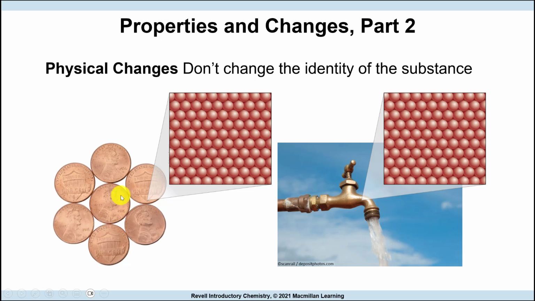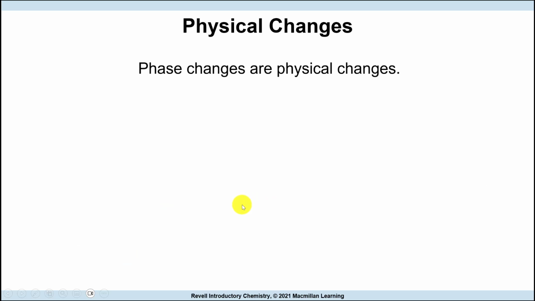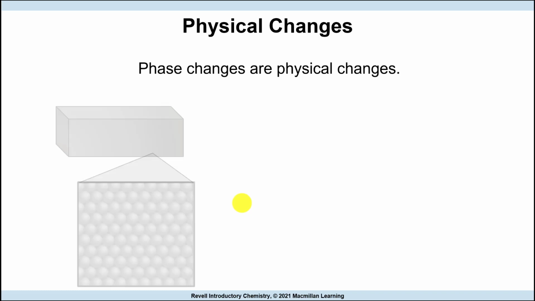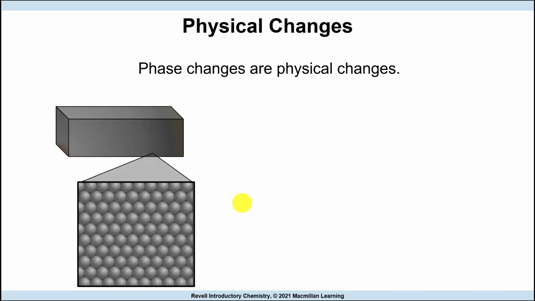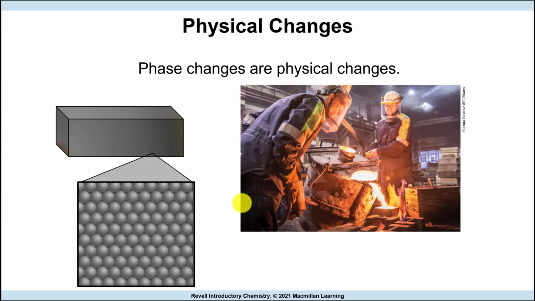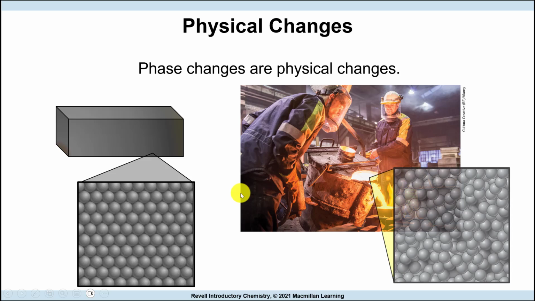So here I have copper. I still have copper here. Here we have it in one form, and we have it in a different form here. Physical properties can be measured without changing the substance, such as mass, color, and temperature. We said here we're changing a solid into a liquid, for example.